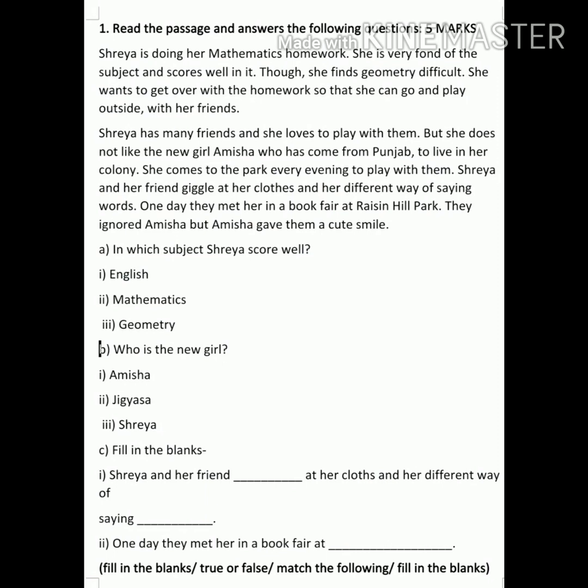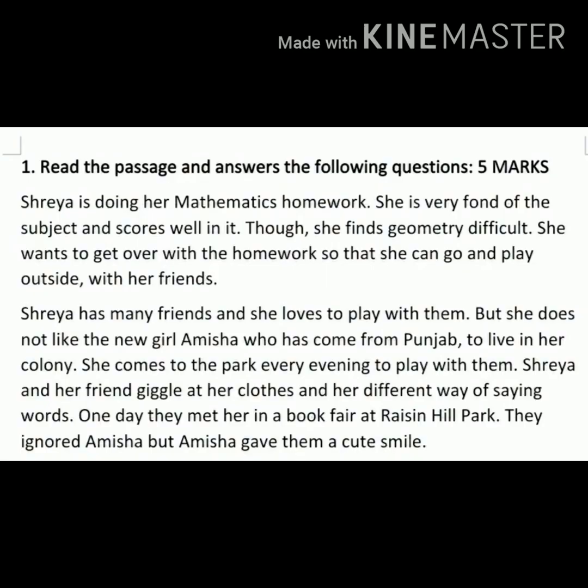Shreya is doing her mathematics homework. She is very fond of the subject and scores well in it, though she finds geometry difficult. She wants to get over with the homework so that she can go and play outside with her friends. Shreya has many friends and she loves to play with them. But she does not like the new girl Amisha who has come from Punjab to live in her colony.